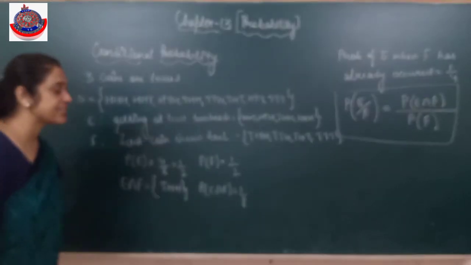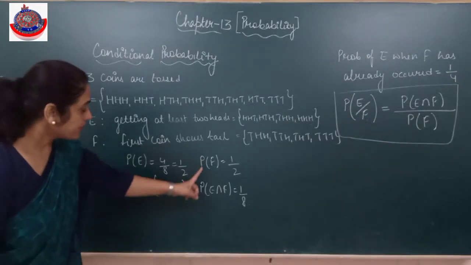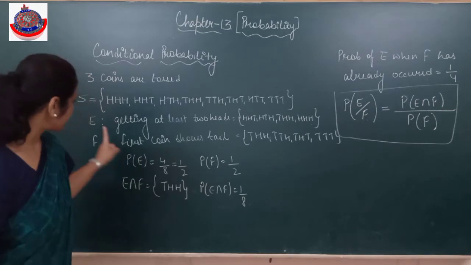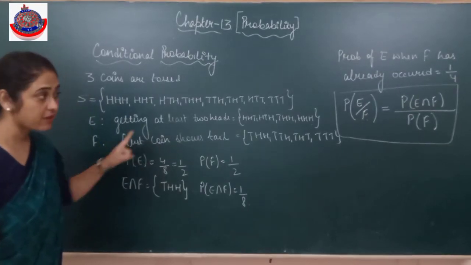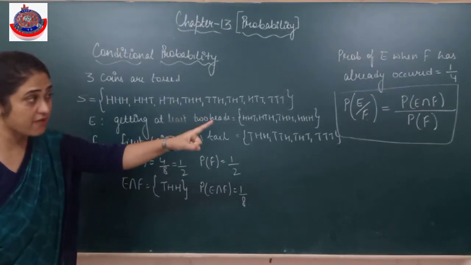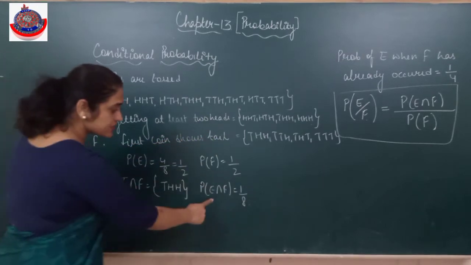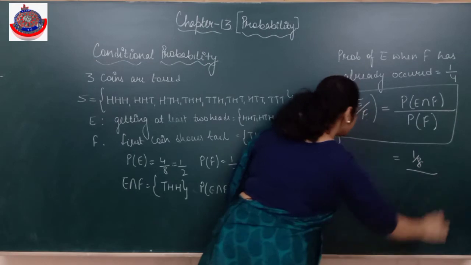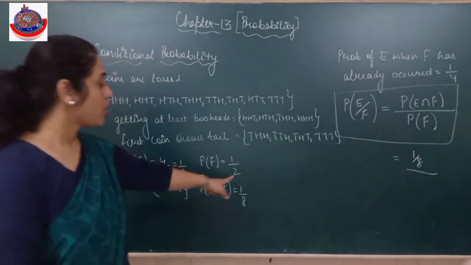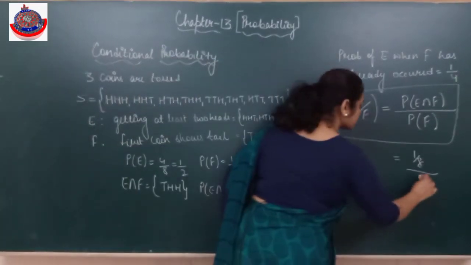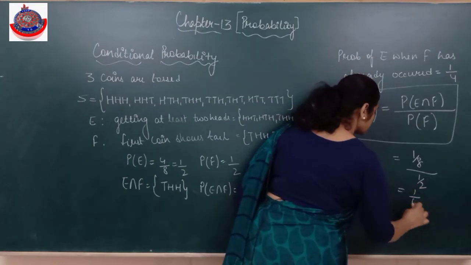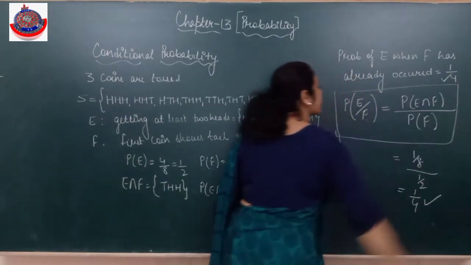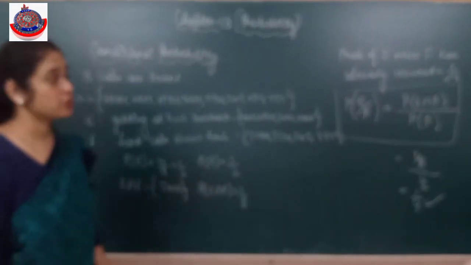अब देखो यहाँ से डायरेक्टली निकाल सकते थे हम. Probability of E when F has already occurred. The formula is probability of E intersection F divided by probability of F. What is probability of E intersection F? 1 by 8. What is probability of F? 1 by 2. So we can do this way also.